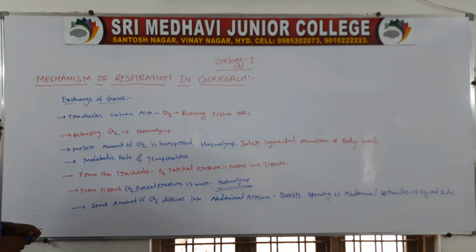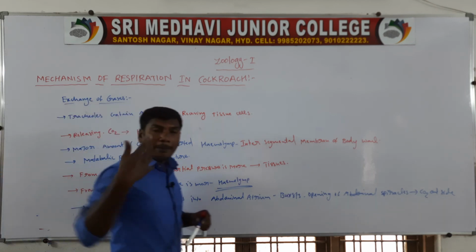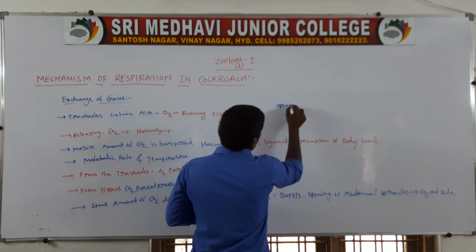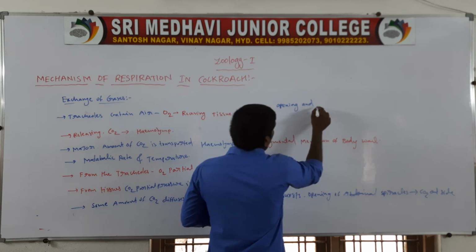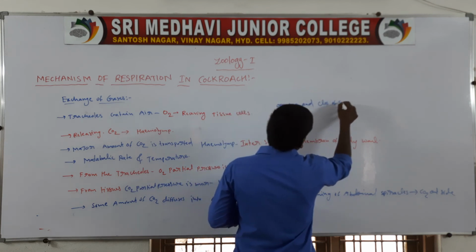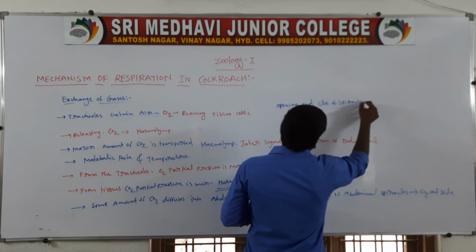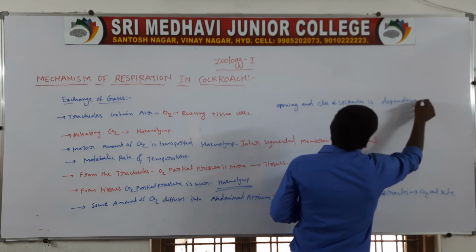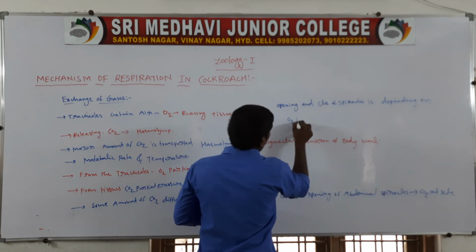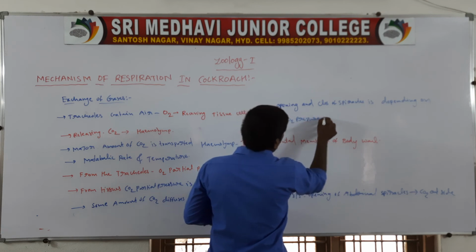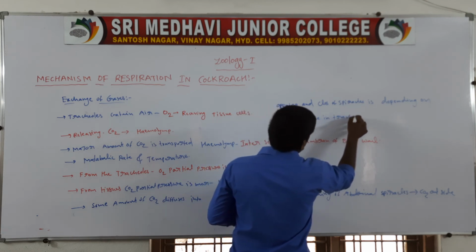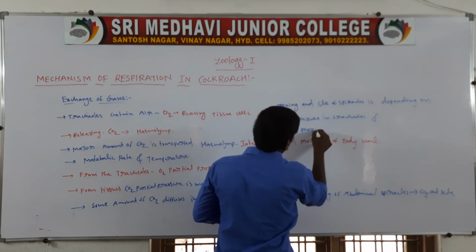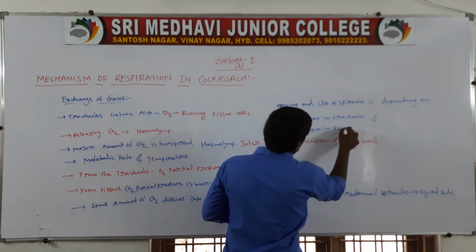Next, the opening and closing of spiracles depends on the O2 pressure in the tracheoles and the CO2 pressure in the tissues.